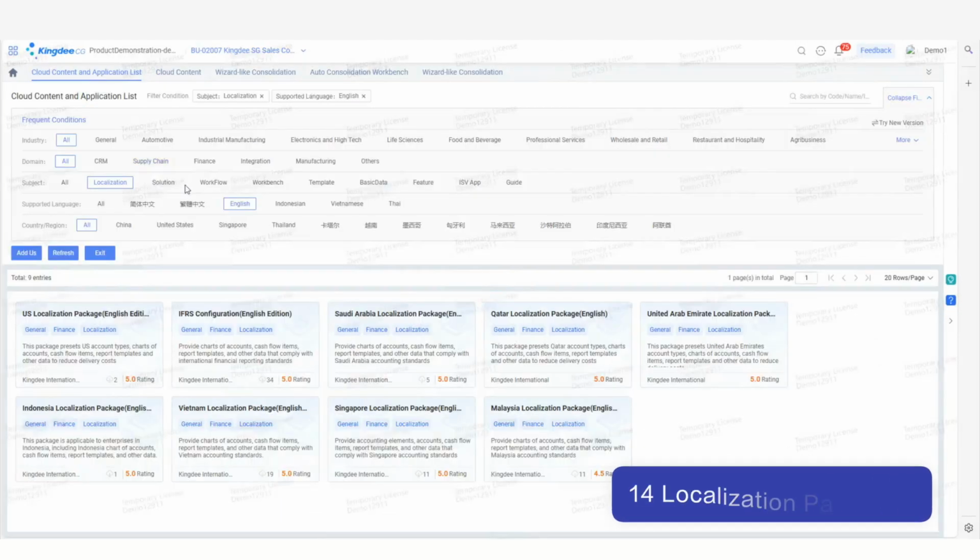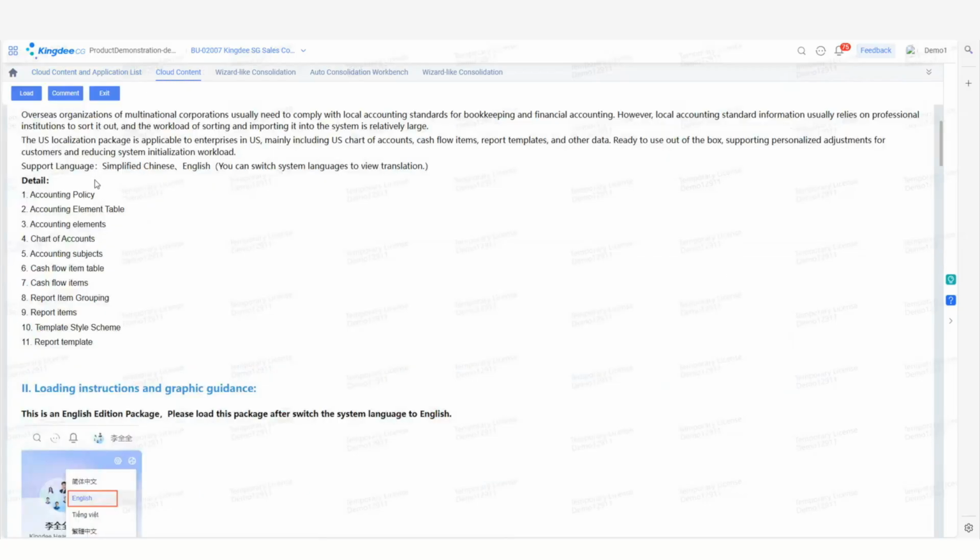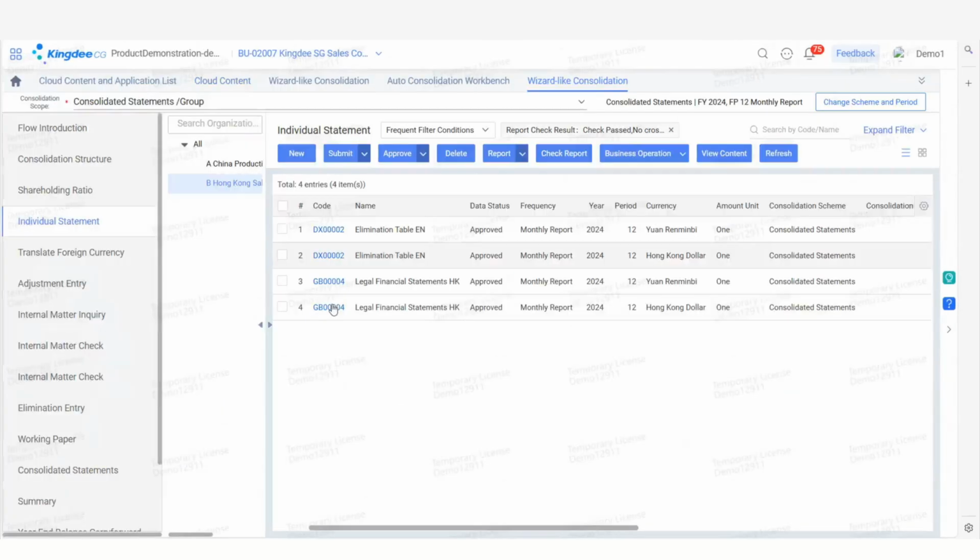Our system provides 14 localization packages, such as the US localization package, IFRS localization package, and so on. The localization packages have accounting elements, including accounting subjects, cash flow subjects, depreciation standards, report templates, etc., which can be loaded into the system for use.